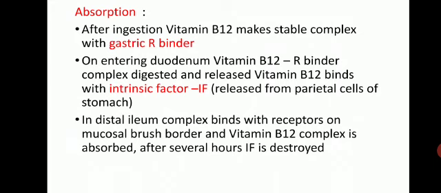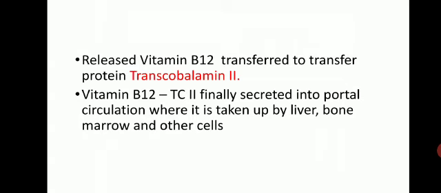In the distal ileum, the vitamin B12 and intrinsic factor complex binds with receptors on the mucosal brush border and the vitamin B12 complex is absorbed. After several hours, intrinsic factor is destroyed and the released vitamin B12 is transferred to the transport protein transcobalamin 2.